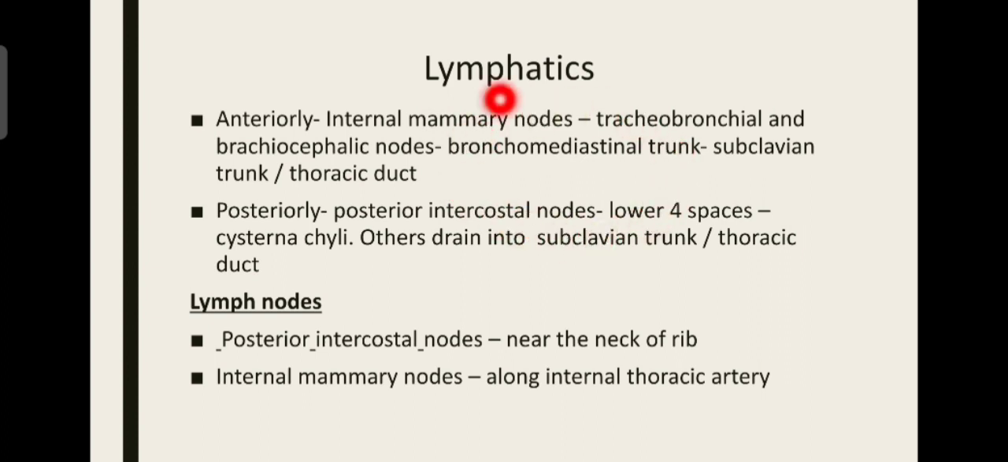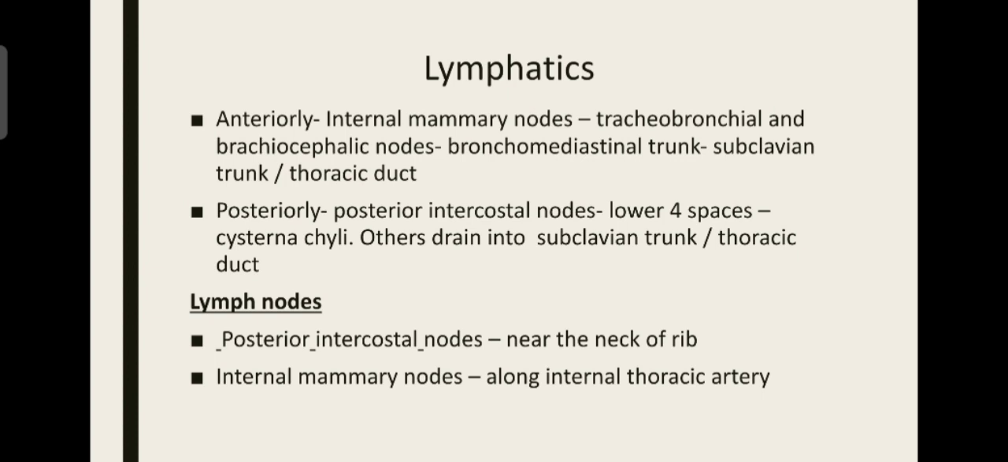Bronchomediastinal trunk: broncho means bronchi, and mediastinum is the cavity present between the two lungs. This space is called the mediastinum. The bronchomediastinal trunk is a lymphatic trunk formed from the brachiocephalic nodes to the subclavian trunk. Thus it goes from the anterior aspect into the internal mammary nodes, then tracheobronchial nodes and the bronchomediastinal trunk, then the subclavian trunk. The subclavian trunk is only on the right side, so on the left side it drains directly into the thoracic duct. This is what happens anteriorly.